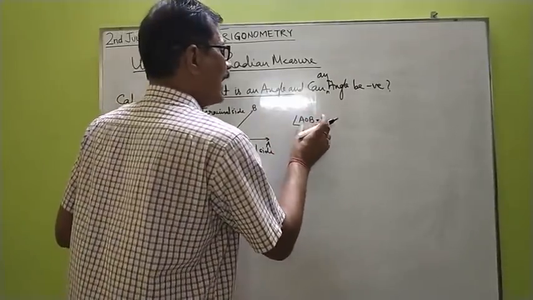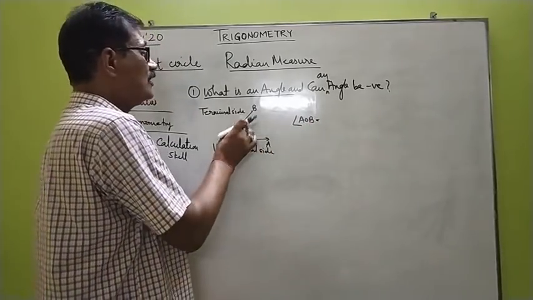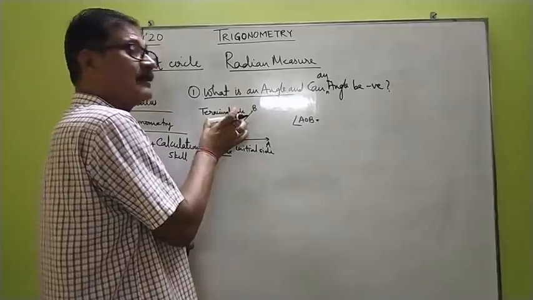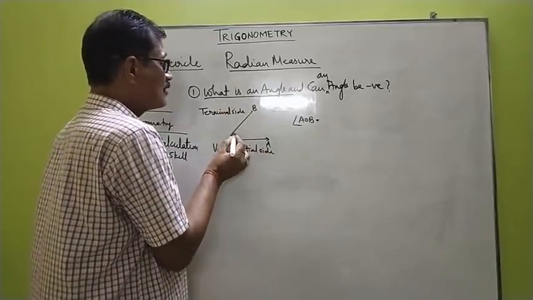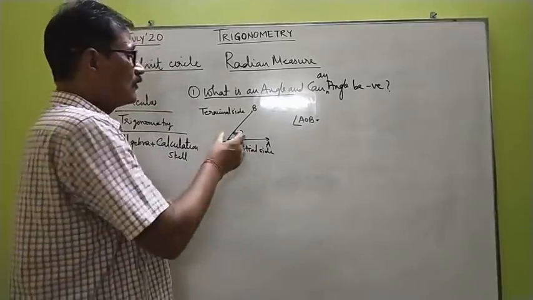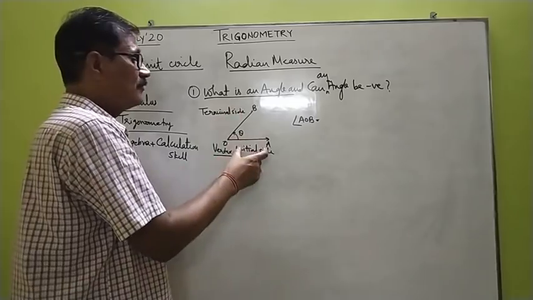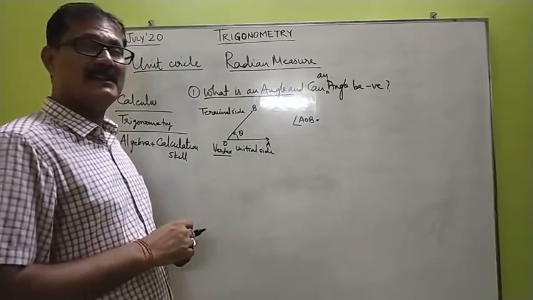And the angle AOB, that is the amount of rotation done to reach the terminal side from the initial side, is the measure of the angle, which normally we represent by theta.